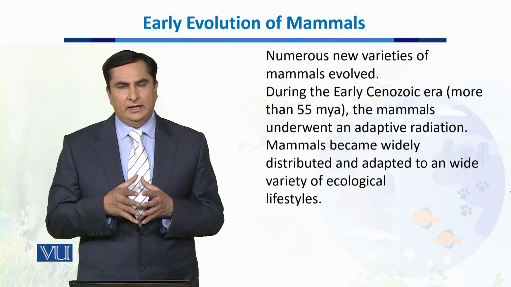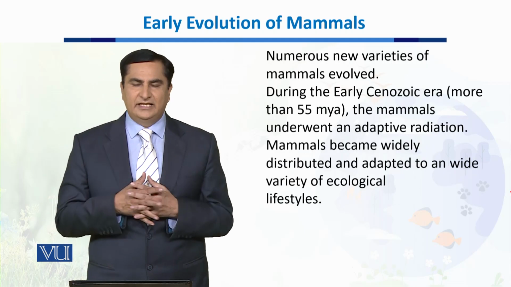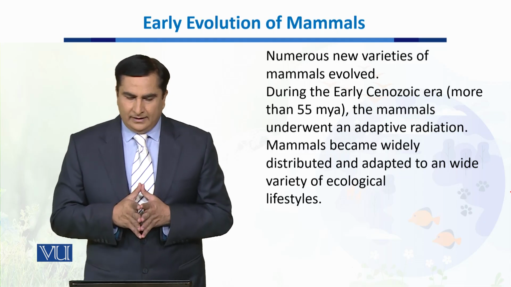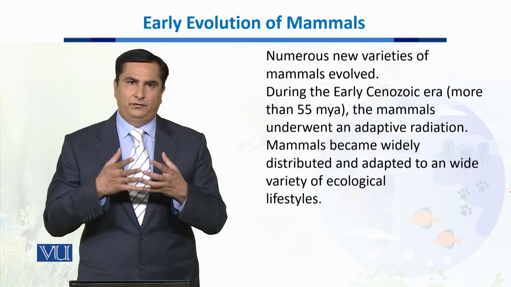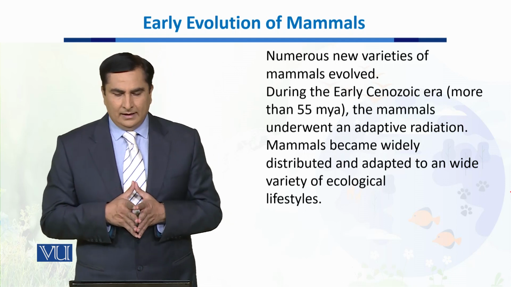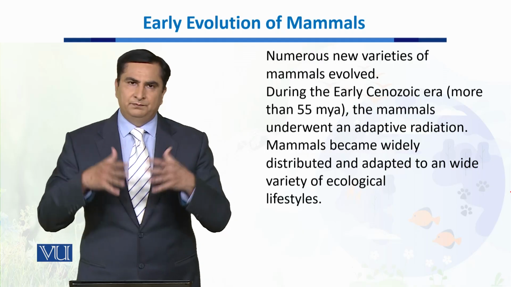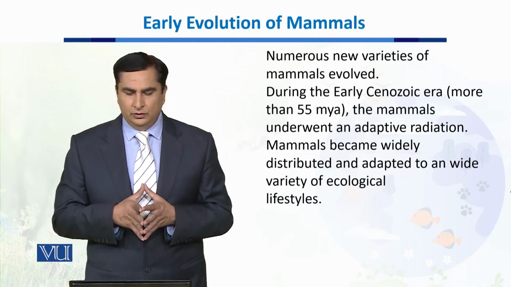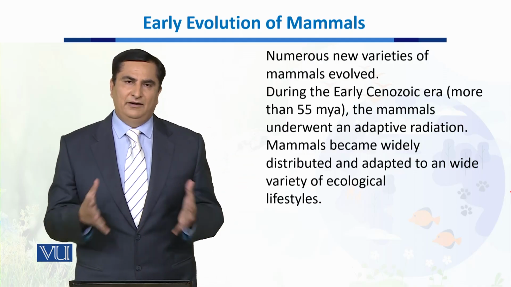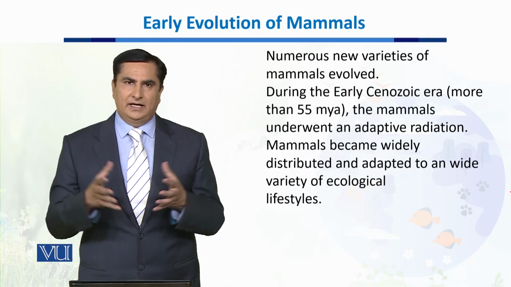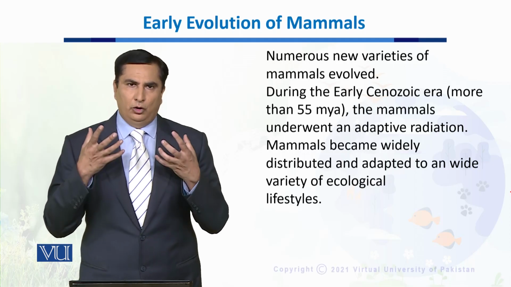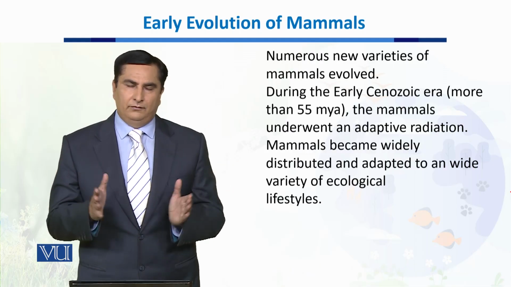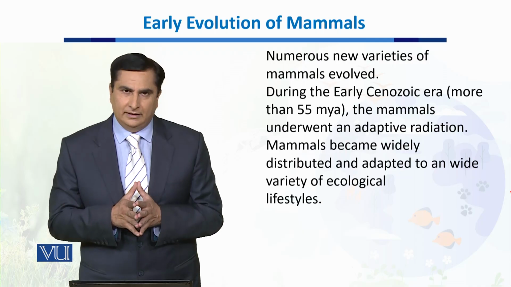Now, the last era is the early Cenozoic era, which is more than 55 million years ago. A numerous variety of mammals evolved. At that time, the mammals were widely distributed and adapted to almost all different ecological lifestyles, and they became one of the most successful animals in all different ecological niches.